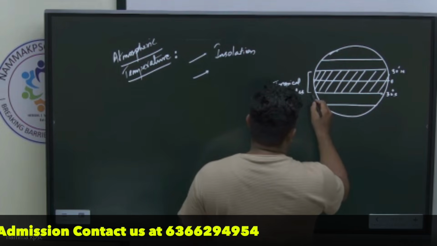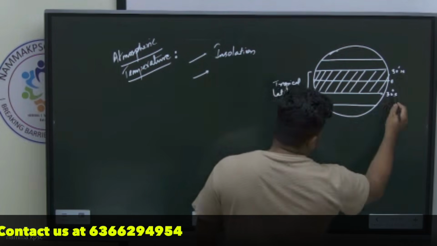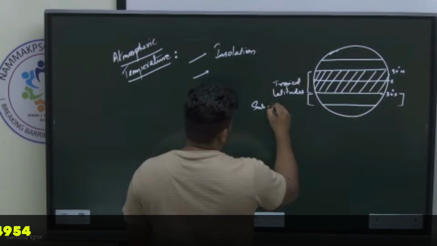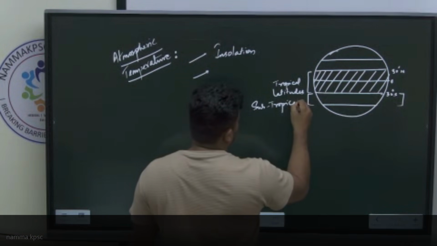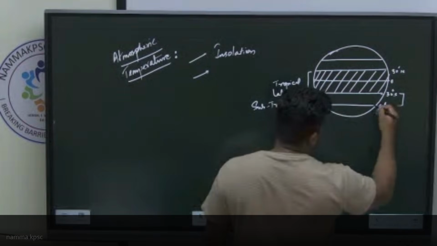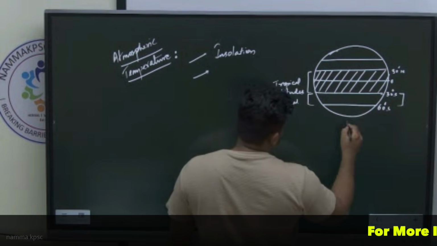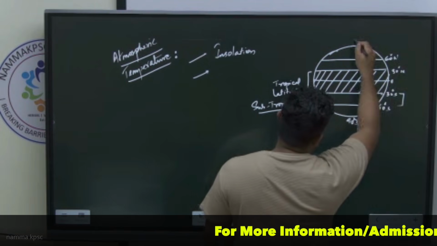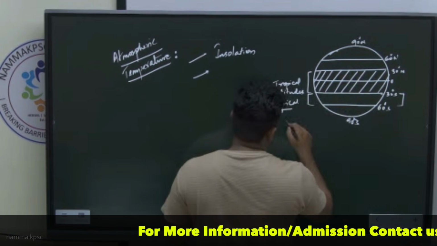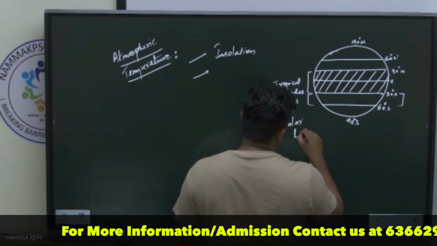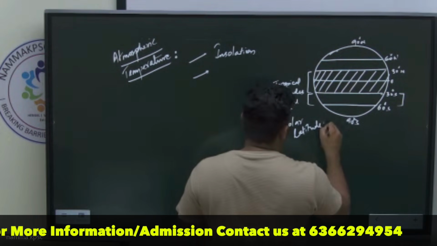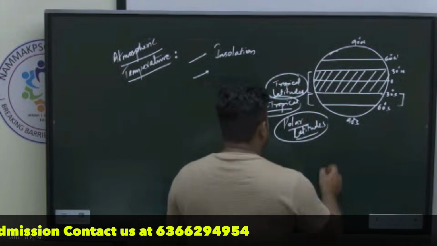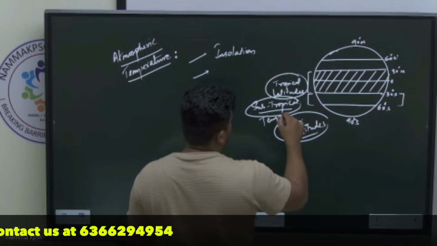Beyond the tropical latitudes is what we get, the subtropical and temperate latitudes. What happens to the amount of insolation in 30 to 60? Will it decrease or will it increase? Okay. And 60 to 90? Yes. So we call them the polar latitudes, which are very, very cold. Polar latitude, tropical latitude, subtropical latitudes, and in the middle, temperate areas, we say.